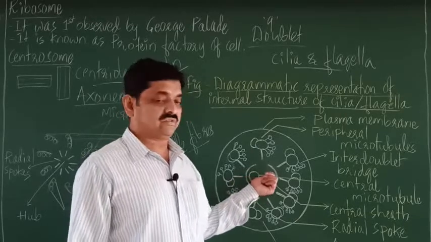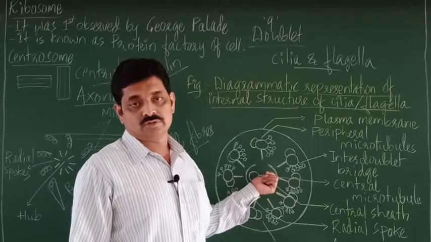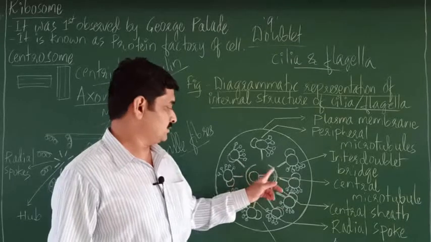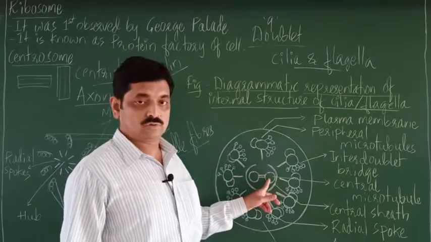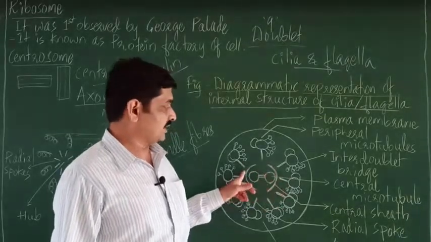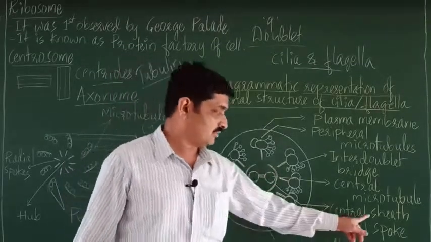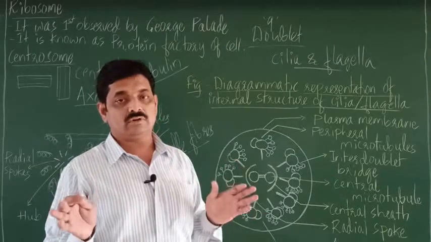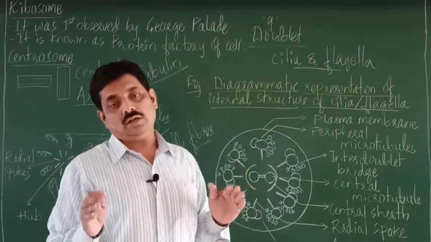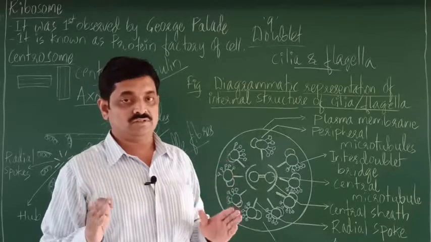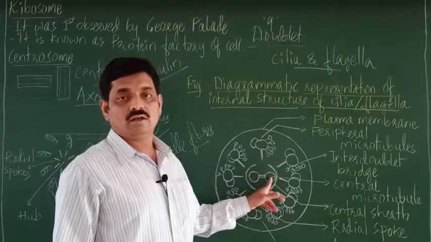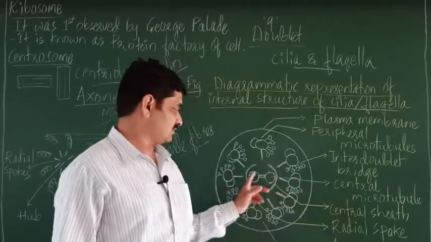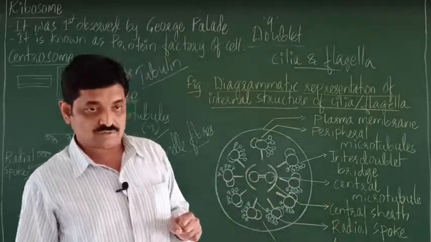They are covered by a covering which is called the central sheath. The meaning of sheath is cover, right? So the central microtubules are covered by a central sheath. So this is the central sheath.